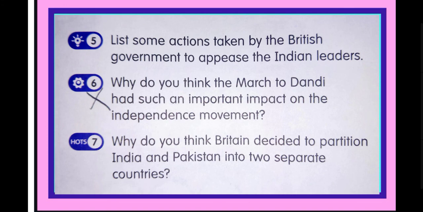Then riots, killing, and threatening of people took place to fulfill the demand. Cabinet mission also failed to compromise between both of the views. Lastly, they all were forced to divide India and Pakistan.